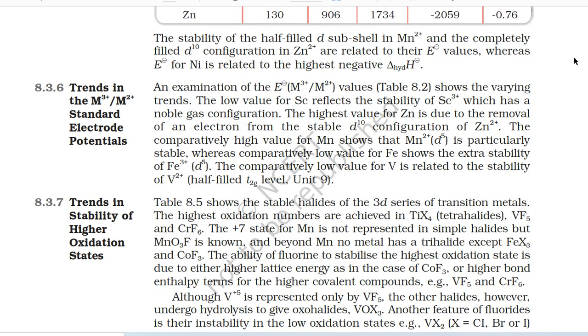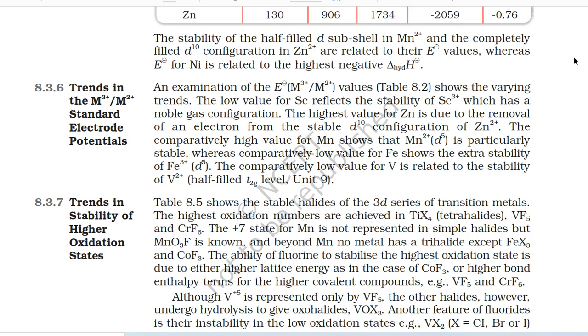The stability of the half-filled d subshell in Mn2+ and the completely filled d10 configuration in Zn2+ are related to their standard electrode potential values, whereas the standard electrode potential for nickel is related to the highest negative standard hydration enthalpy.